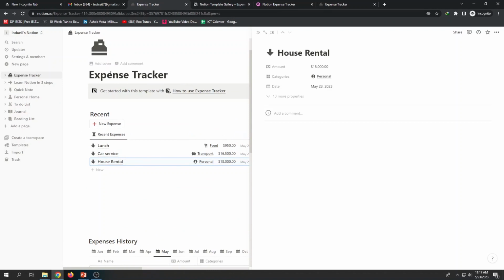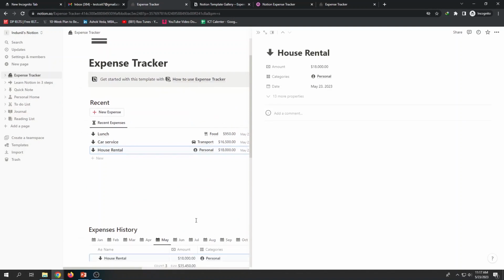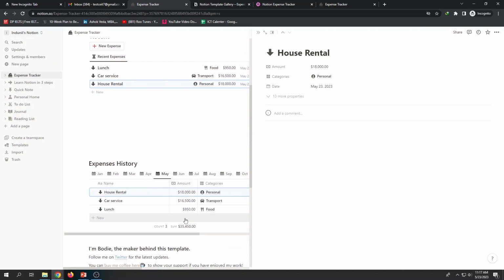But even on my side, I can improve this to include income as well. So I can put in incomes. Then we have to add formulas to get them added and subtracted. So they are quite advanced activities, but easy for people to manage their things. The best point is this workspace can be accessed from any device.